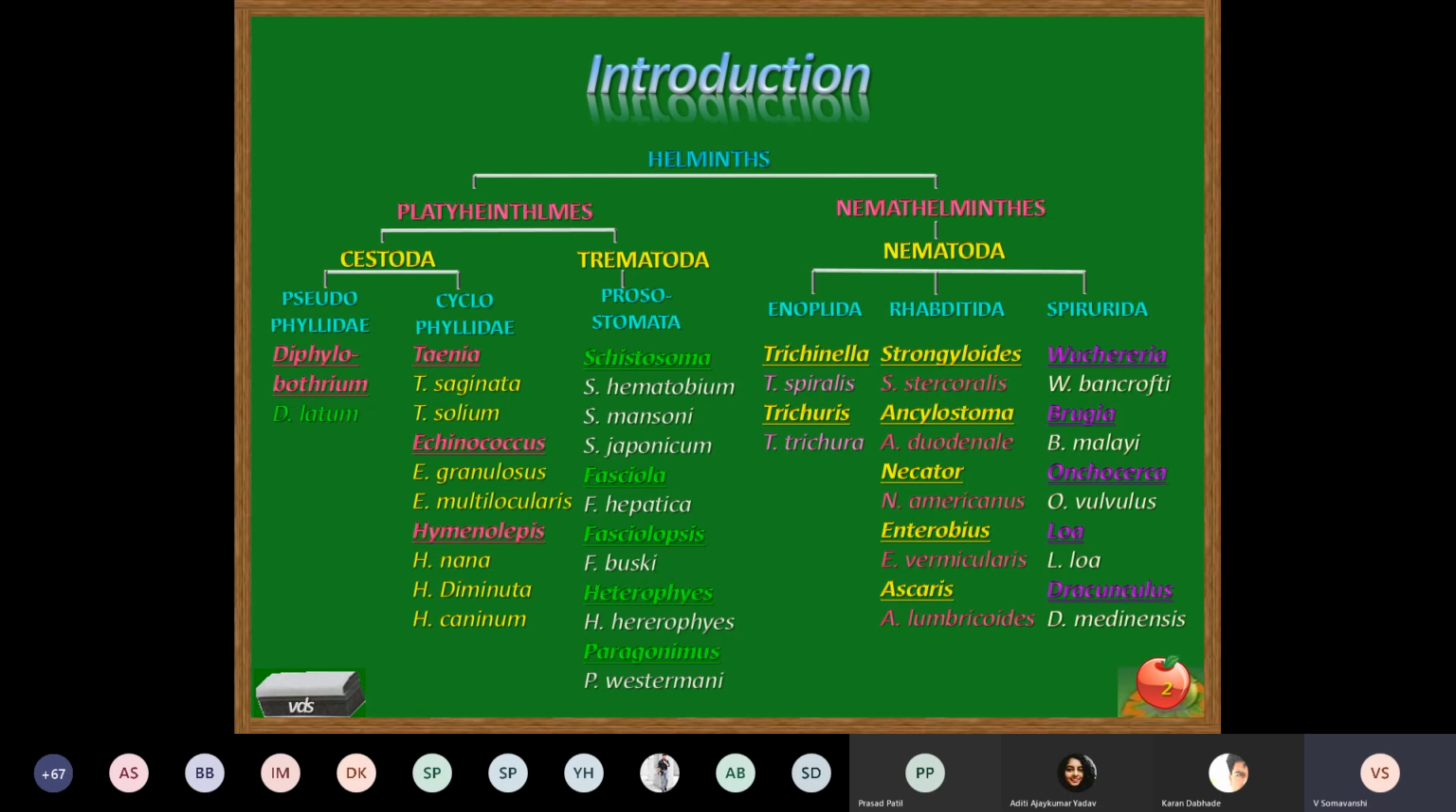Further, platyhelminths are classified into two classes, cestoda and trematoda. Cestoda are flat tape-like worms, like a tailor's tape. They are elongated parasites and their body is segmented, and so they are called cestodes. Kestos means tape. So the body of this parasite, which is flat, is elongated like a tape, and so these worms are commonly called tapeworms.